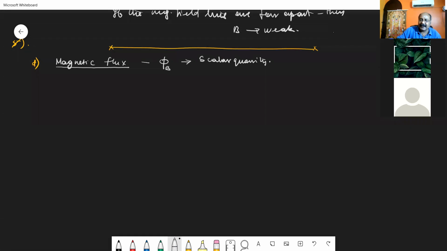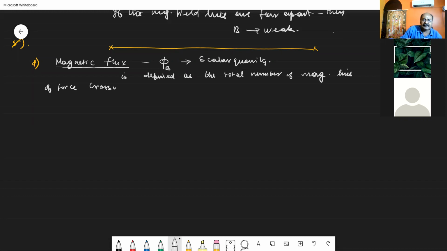So how can I define magnetic flux? Magnetic flux is defined as the total number of magnetic lines of force crossing any given area perpendicularly or normally, and is represented by phi B.